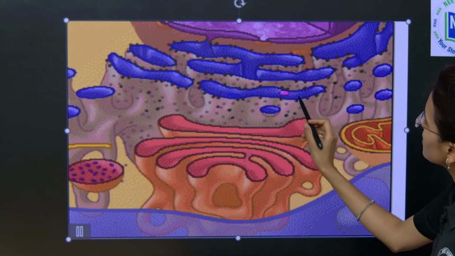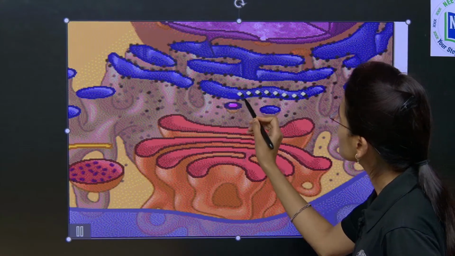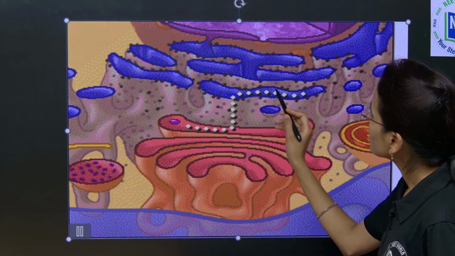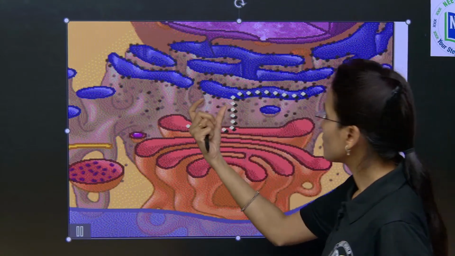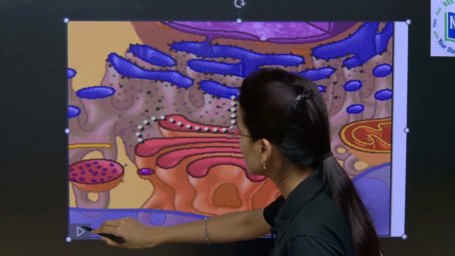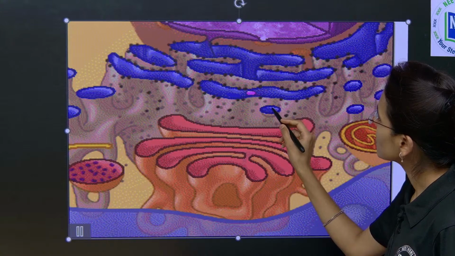See, if you see here the pink colored structures, what are these? These are the proteins which are going to be released from the rough endoplasmic reticulum. So, after being delivered from the rough endoplasmic reticulum, it is going to be sent to the vesicle. See, can you see here? Yes.